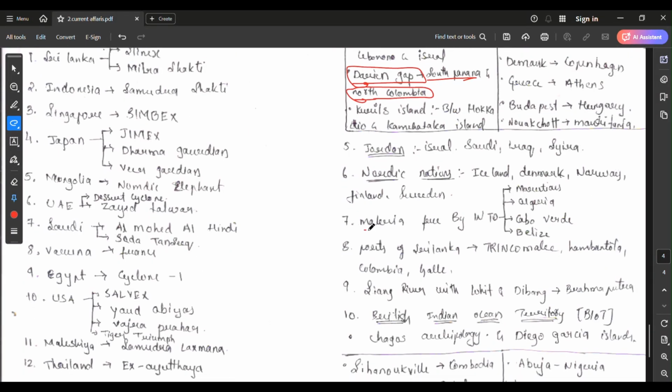You can also see the malaria free countries declared by the World Health Organization. It's not the World Trade Organization, it's the World Health Organization that declared malaria free countries. That is Mauritius, Algeria, Cabo Verde, and Belize. These are the countries declared as malaria free.